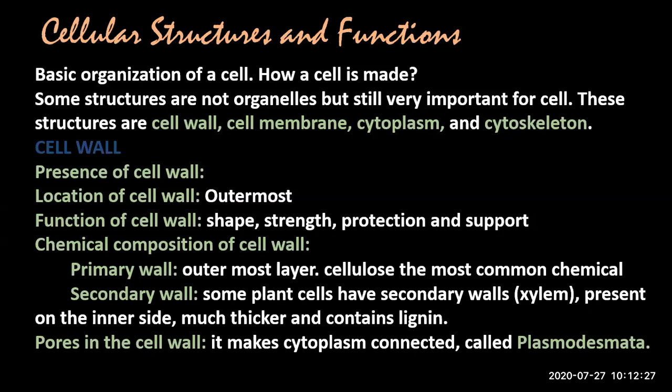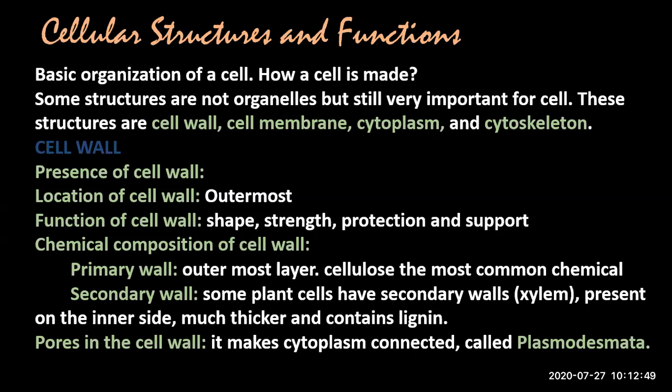It's rarely found. It is found in some of the cells, but not in all. The primary cell wall is present in every plant cell. It is the outermost layer and the major chemical component of primary cell wall is cellulose in plants.